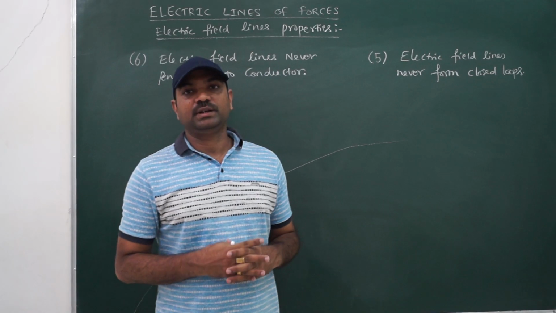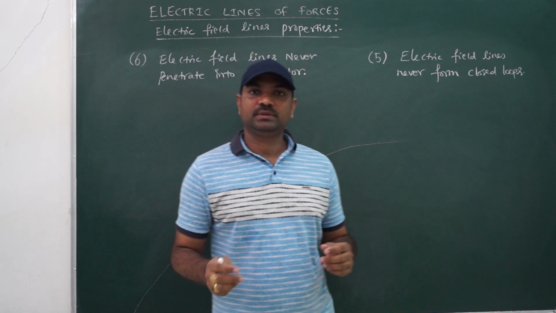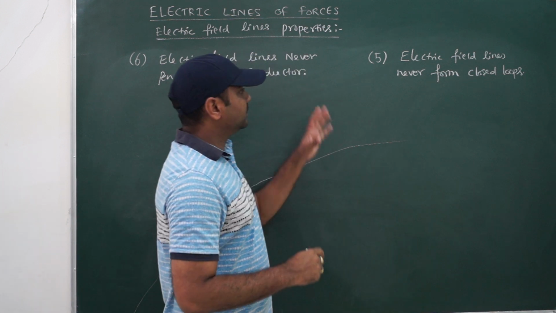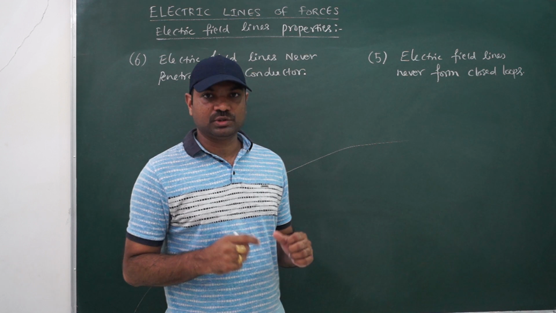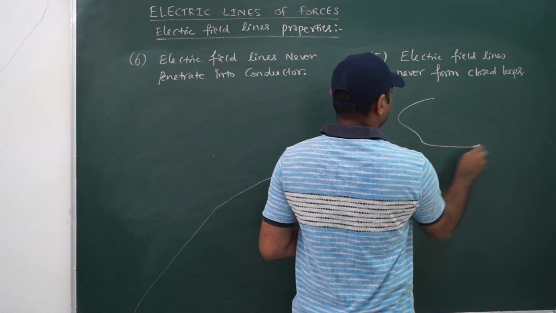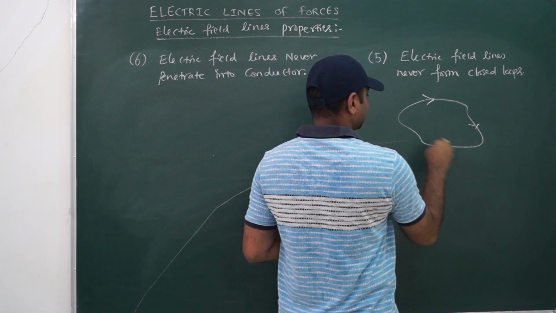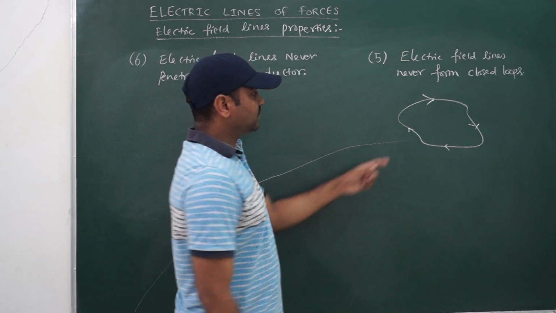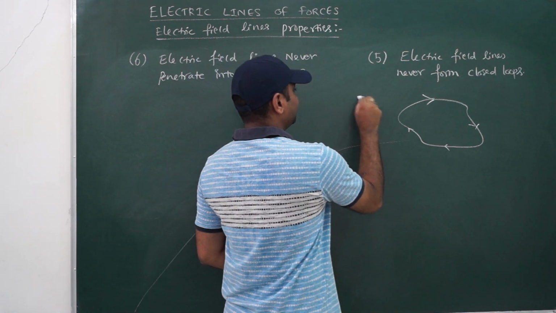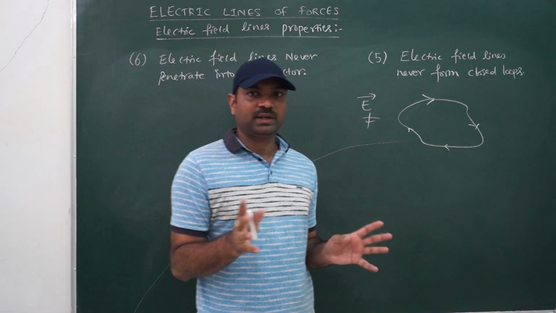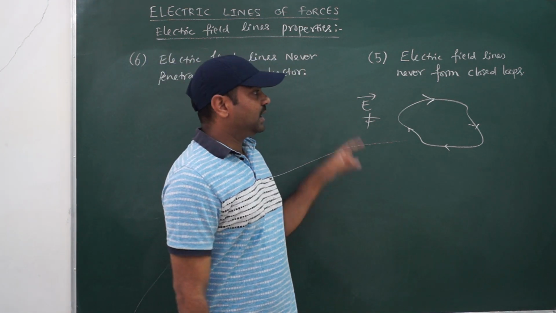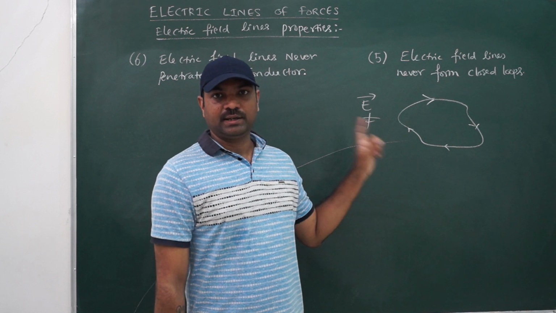So next we go with other important properties of electric field lines. The fifth important property is what? Electric field lines never form a closed loop. That means you never find field lines something like this. So this won't be an electric field line. I'm talking about the electrostatic field: electrostatic field lines never form a closed loop.